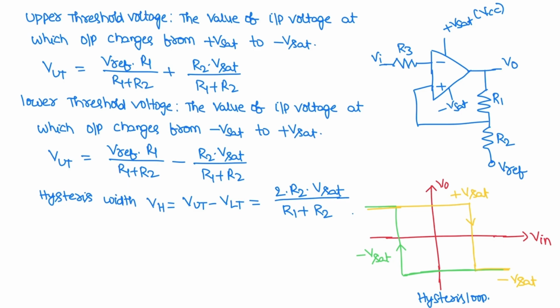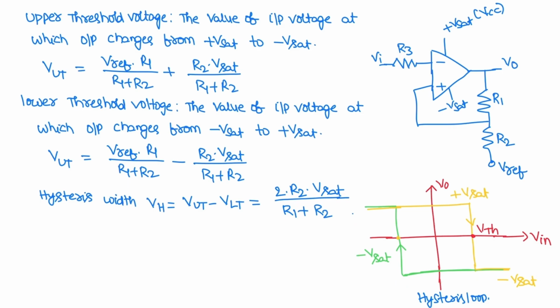Upper threshold voltage is defined as the value of input voltage at which the output changes from plus V saturation to minus V saturation. This is the value of input voltage at which the output is changing. Lower threshold voltage is the value of input voltage at which the output changes from minus V saturation to plus V saturation.